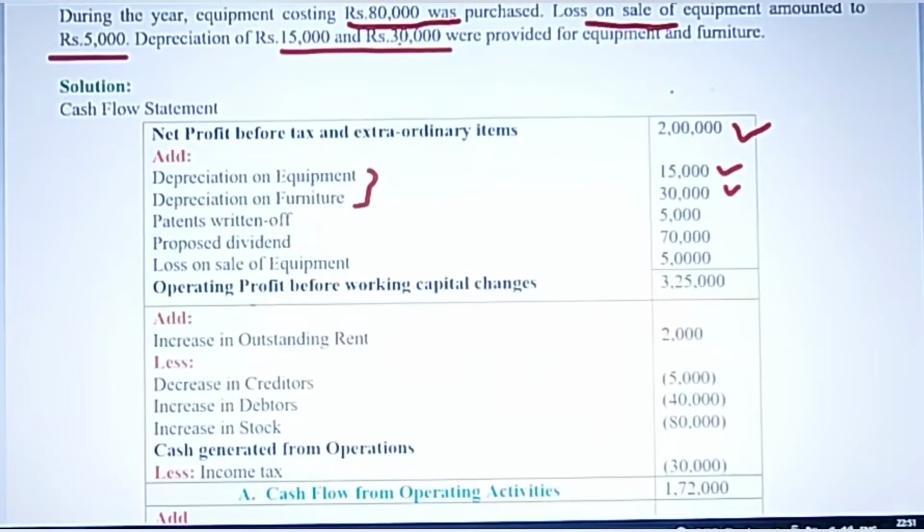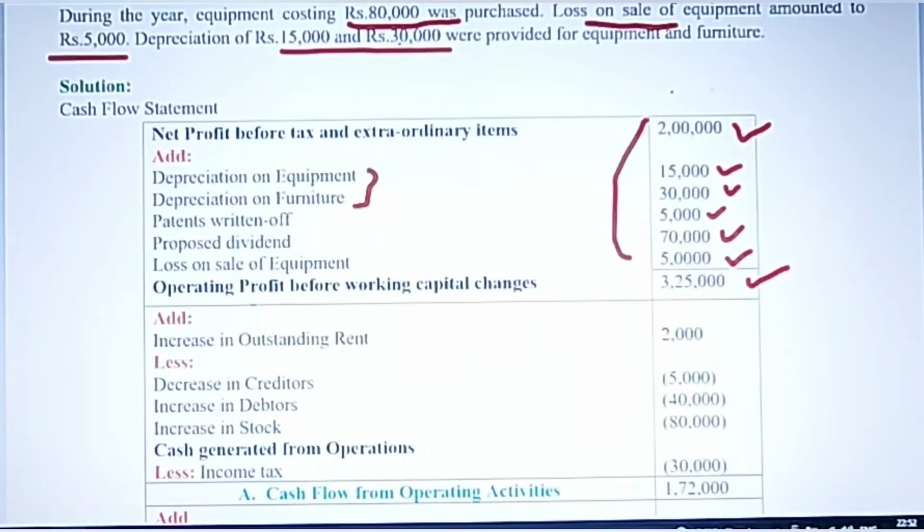Then we have proposed dividend. Now this is also given in the question, proposed dividend. So you place this figure here, 75,000. Loss on sale of equipment is given in the adjustment, right? 5,000. So when you add up all these figures, you get operating profit before working capital changes, right?